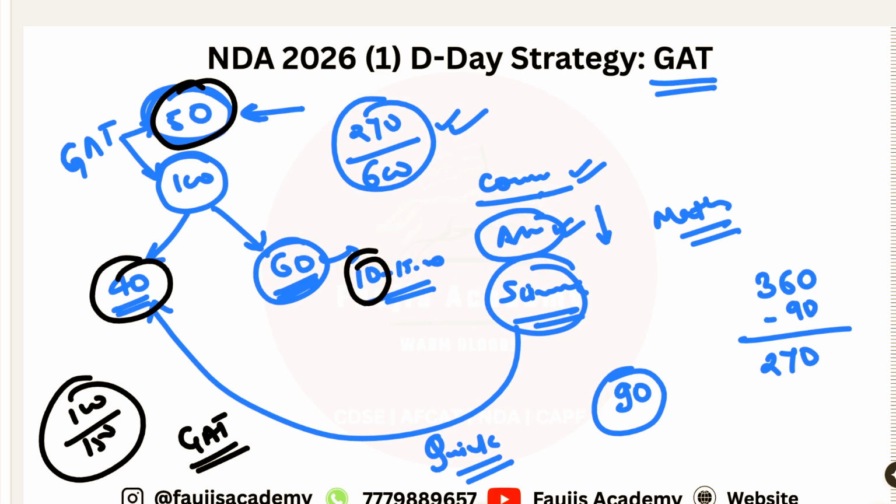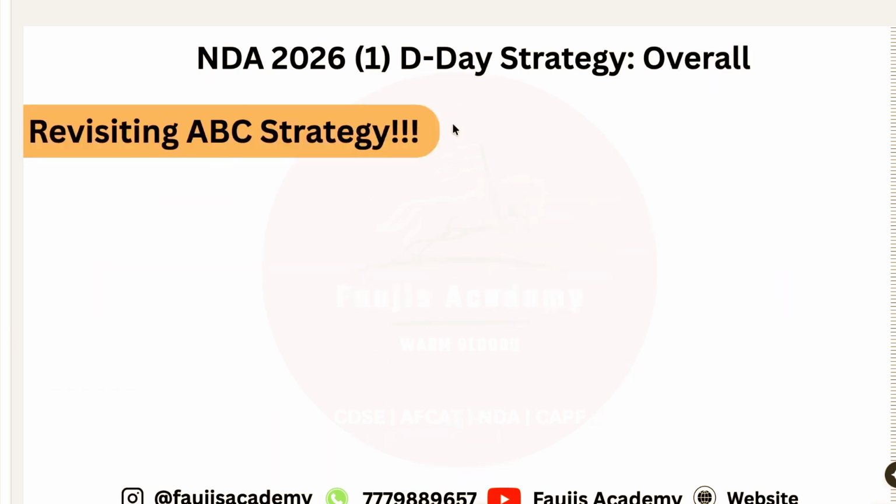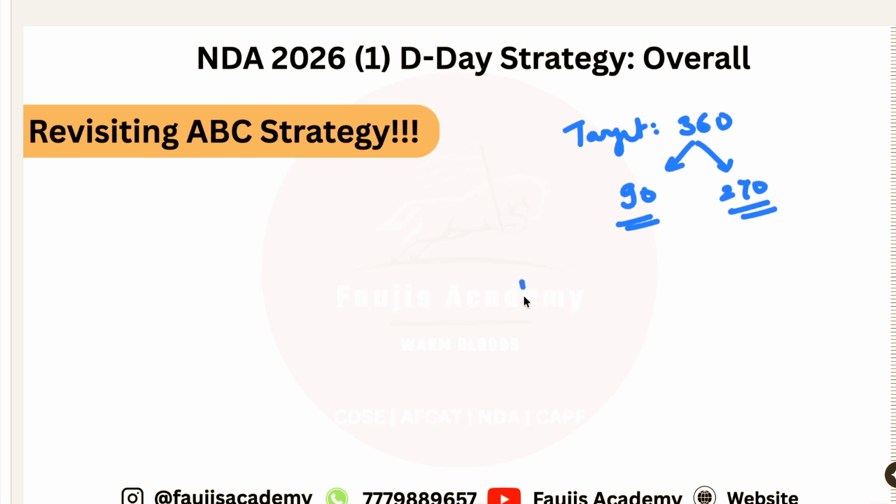Okay, right. Now coming on to the overall strategy, you have two papers. The target number that you are looking to get is 360, out of which 90 will come from mathematics and 270 will come from your GAT paper. Maths sectional cutoff, you cannot